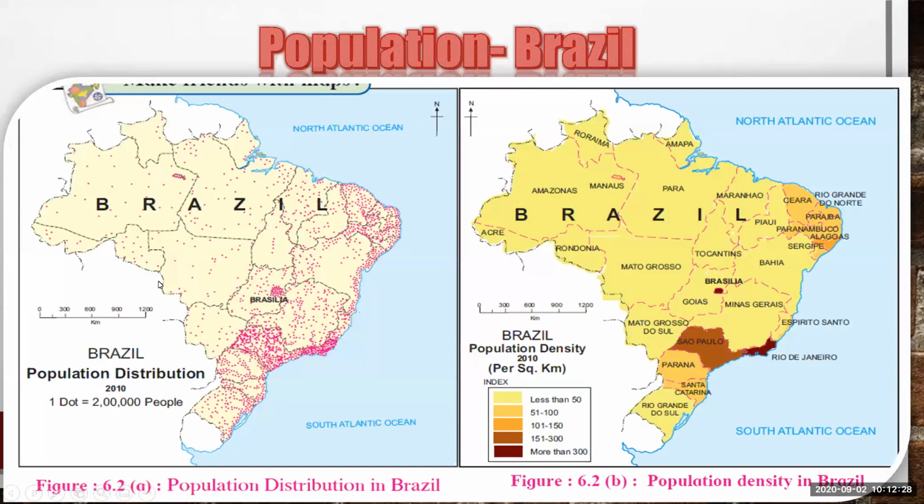First map is of population distribution, and second map is the density map of population of Brazil. In the first map, one dot shows 2 lakh people, just like our India.